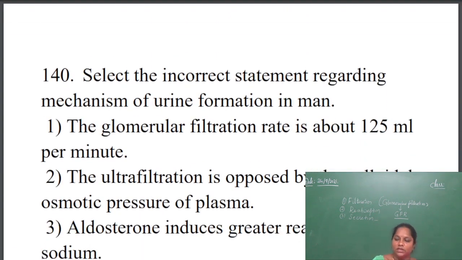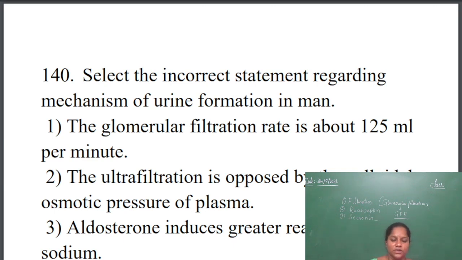Next question is, select the incorrect statement regarding the mechanism of urine formation in man. Again, the same question related to the last option itself. The last question asked something, and I have repeated it, but here it is asked related to urine formation. There, the question was about which steps; here it asks what all happens in urine formation. See that. So the options given there are, select the incorrect statement regarding the mechanism of urine formation.